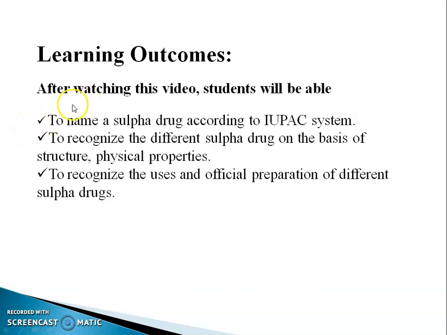The learning outcomes are: after watching this video, the student will be able to name the sulfur drugs according to the IUPAC system, to recognize the different sulfur drugs on the basis of structure and physical property, and to recognize the use and official preparations of different sulfur drugs.